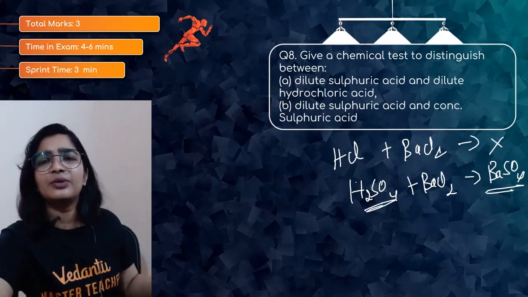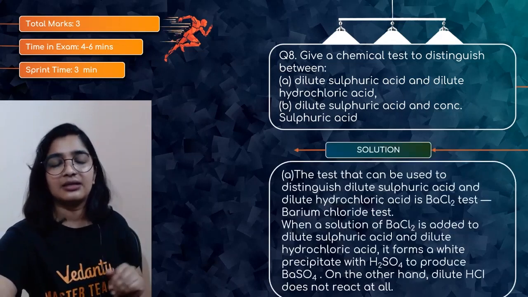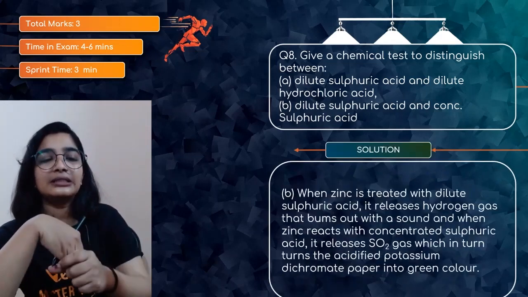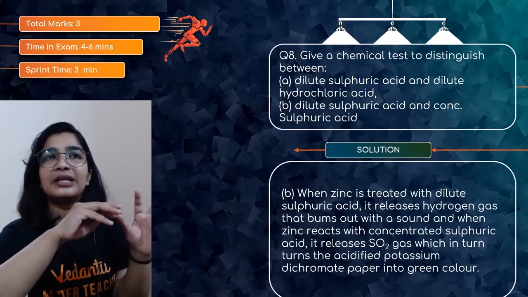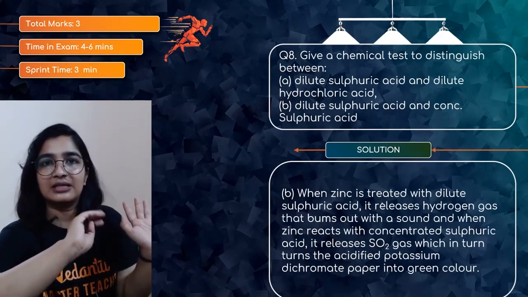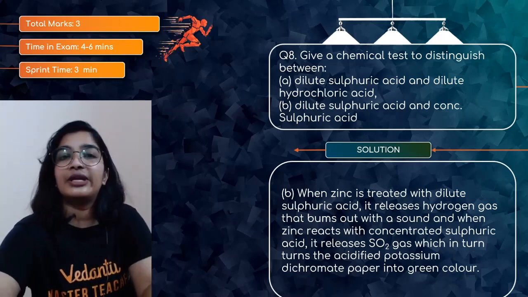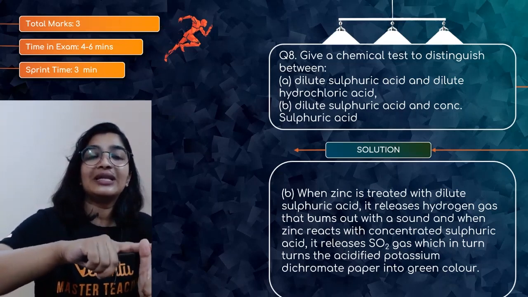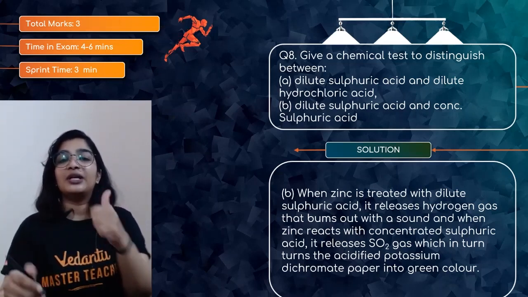Next is dilute sulfuric acid and concentrated sulfuric acid. So you take a metal, zinc. Okay? So zinc, when it is treated with dilute sulfuric acid, you will get zinc sulfate and hydrogen gas, which burns with a pop sound. But with concentrated acid, you will get sulfur dioxide, which can turn potassium dichromate into green color.